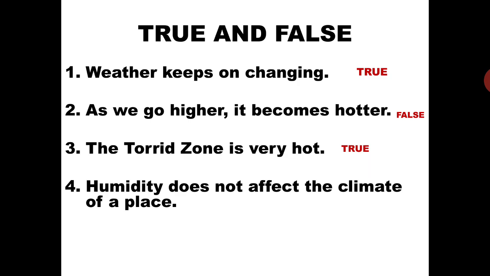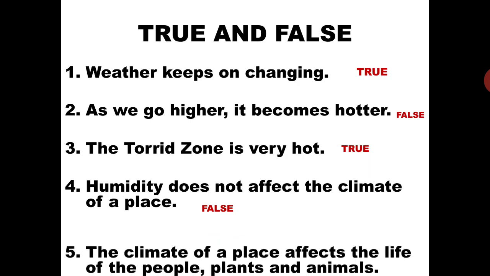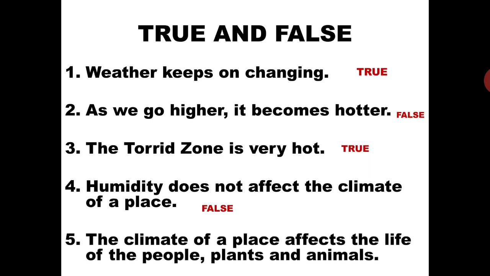The fourth statement, humidity does not affect the climate of a place. Is this statement true or false? The statement is false because humidity affects the climate of a place. Now the fifth statement, the climate of a place affects the life of the people, plants and animals.